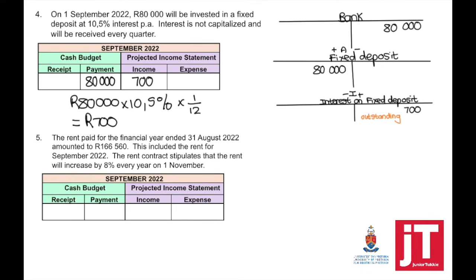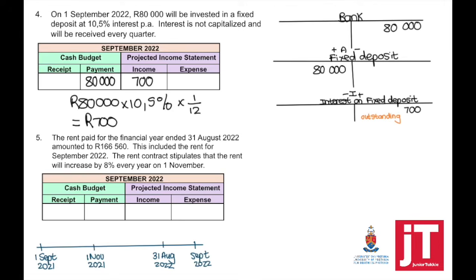Transaction number 5. The rent paid for the financial year ended 31 August 2022 amounted to 166,560. This included the rent for September 2022. So it means that the rent was paid in advance. The rent contract stipulates that the rent will increase by 8% every year on 1st of November. So to find out the monthly rent, I cannot take that and divide it by 13. Why divide it by 13? Because it was received in advance.